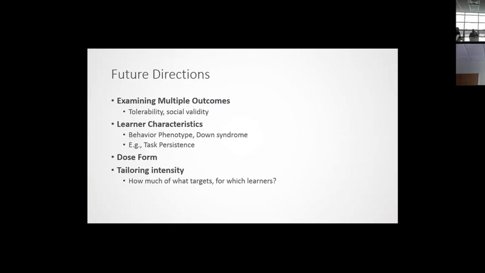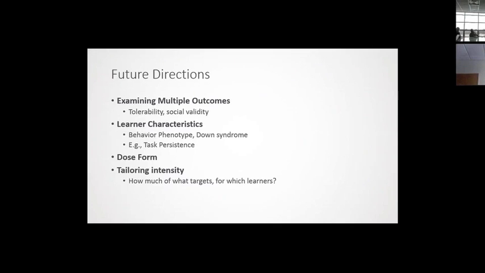And so some of the things that I wanted to go to from here is looking at things like tolerability for the interventionists and for the caregivers. So how do they feel about seeing an intervention that's highly paced, and how do interventionists feel about delivering a highly paced intervention, especially if it's much more difficult? Thinking about other learner characteristics, we look at language, but what if we're teaching a strength versus a weakness, or what if we're teaching motor skills? How does intensity interact with those?